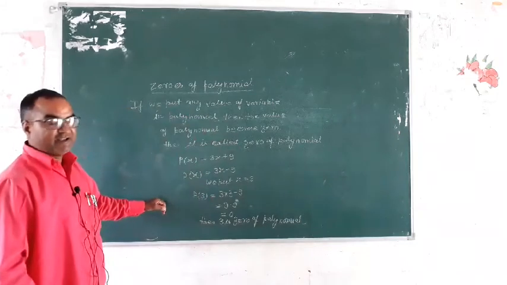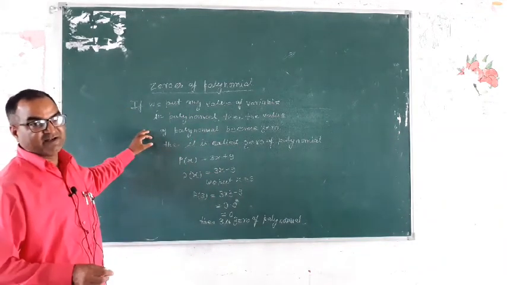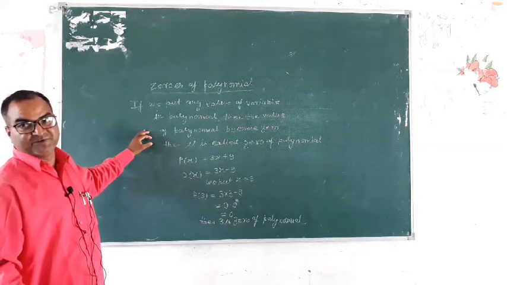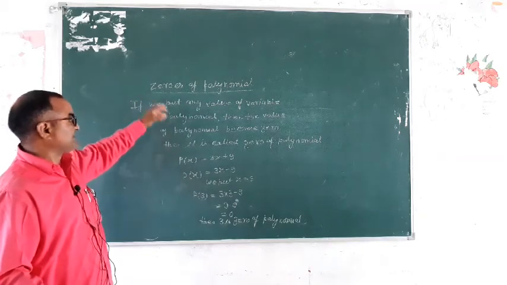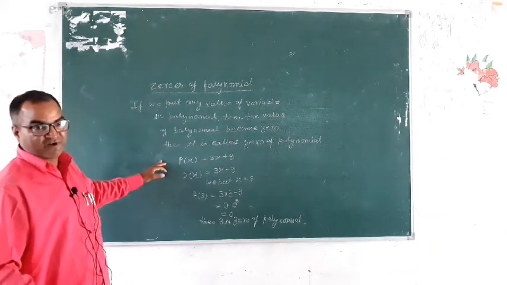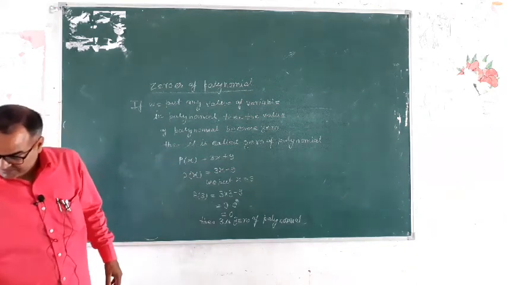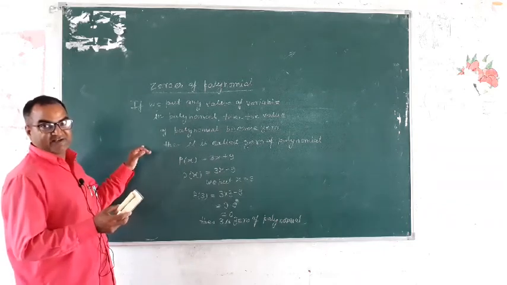Is it clear? If we put any value of the variable and the polynomial becomes 0, it is called a zero of the polynomial. So this is a zero of polynomial. Is it clear to all of you? Write down the geometric meaning of zeros of polynomial.